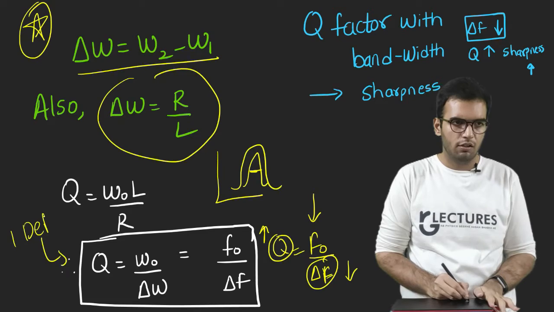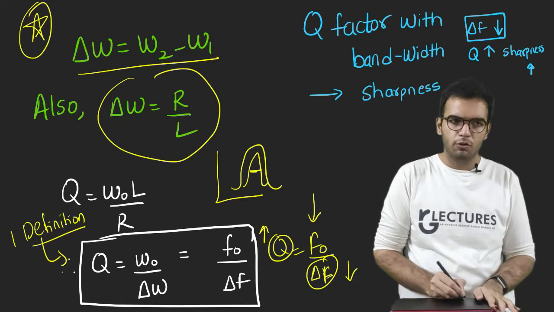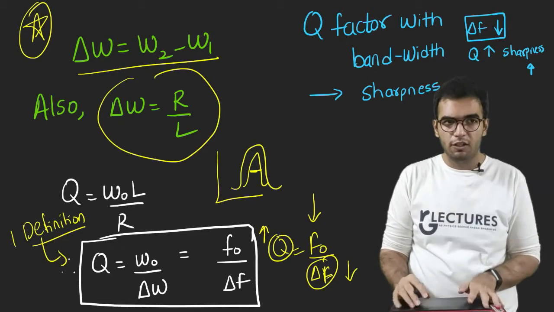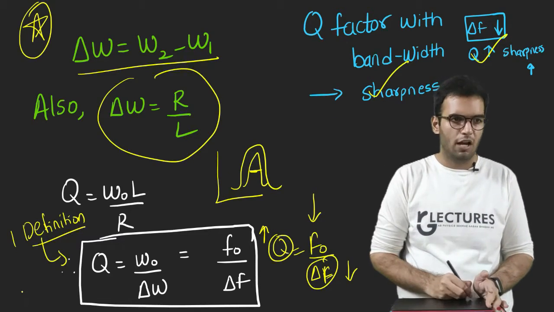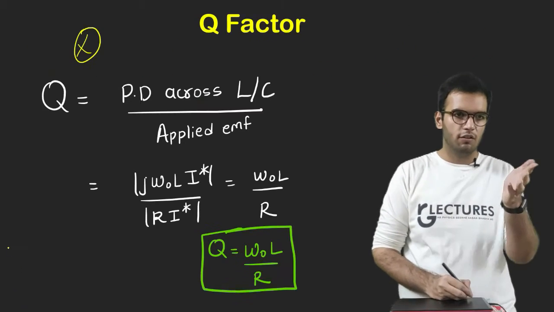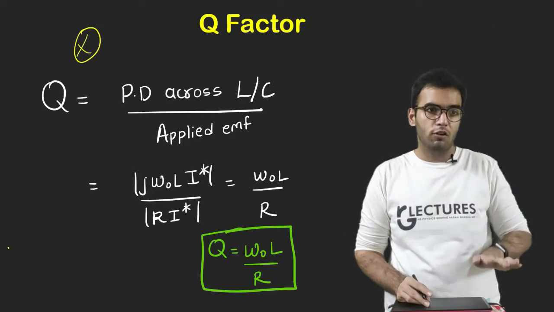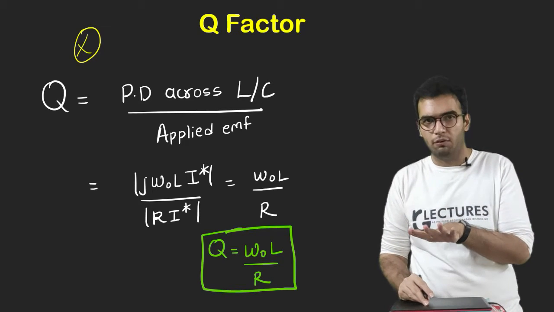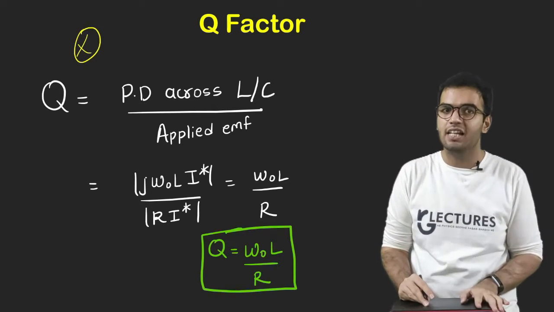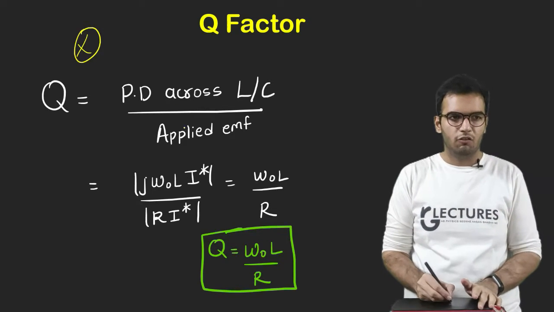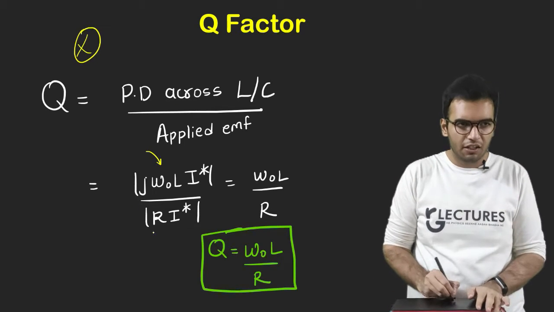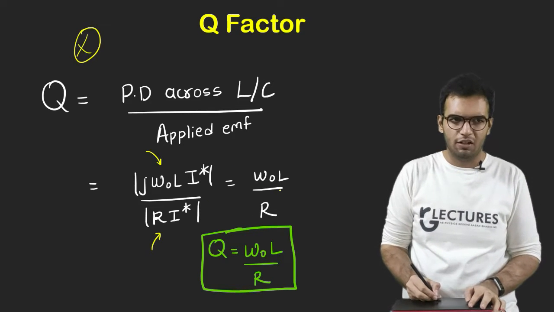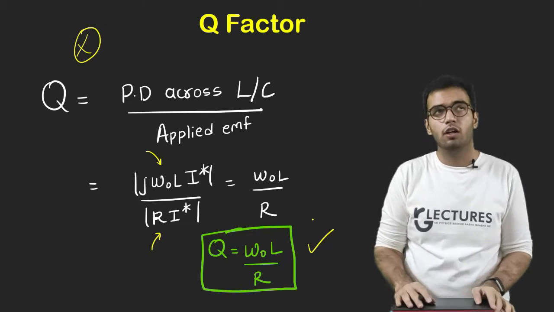This is one definition. Directly in the exam you can write, Q factor is defined as the ratio of resonant frequency upon the bandwidth. You can derive it by the way of sharpness. The second way: Q factor is also defined as the potential difference across inductor or capacitor upon the applied EMF. Let us take the potential difference across the inductor and the applied EMF. Most of the terms will get cancelled and we will get this. So this is also the Q factor.